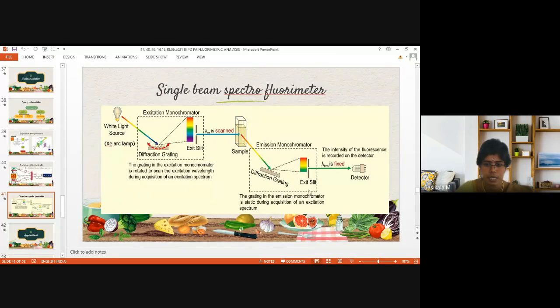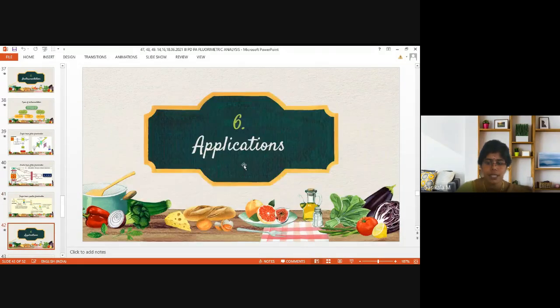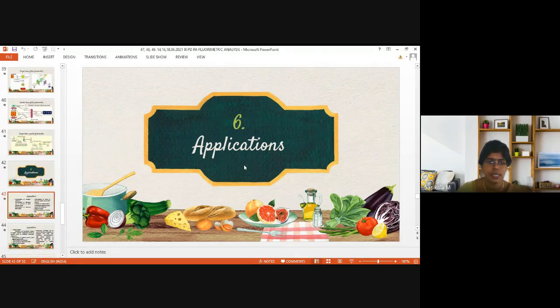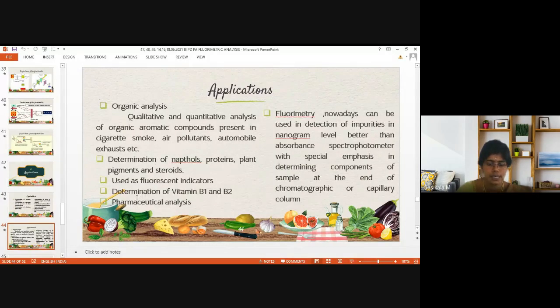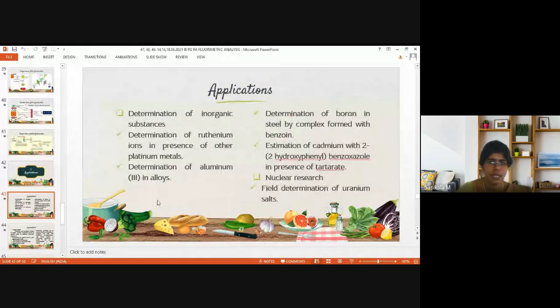I think we have mostly seen the instrumentation and its mechanism. Now let's move on to applications. Fluorimetry is applicable in various fields, like analyzing inorganic substances, organic substances, and pharmaceuticals. In pharmaceutical analysis, it is widely used for fluorimetric method development. Fluorescence indicators are used to convert non-fluorescent molecules to fluorescent molecules so they can be analyzed better by fluorimetry.